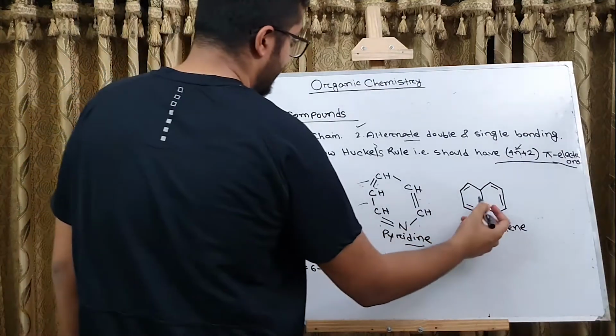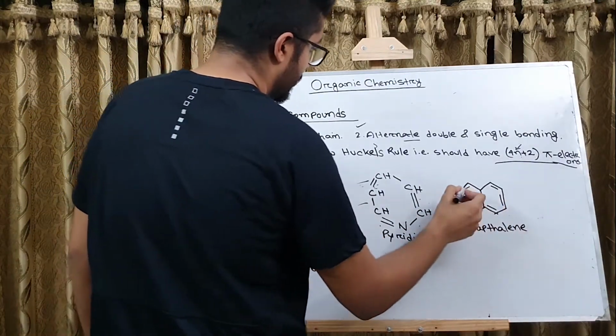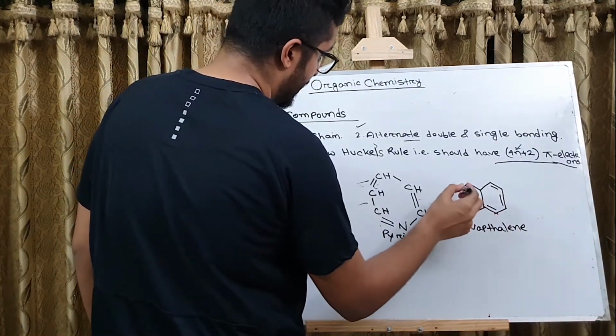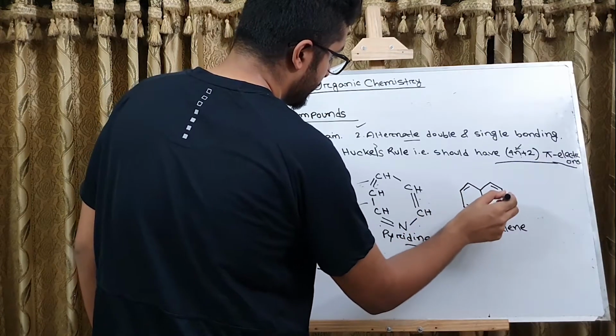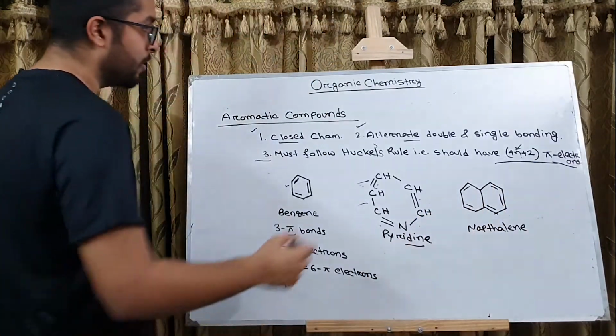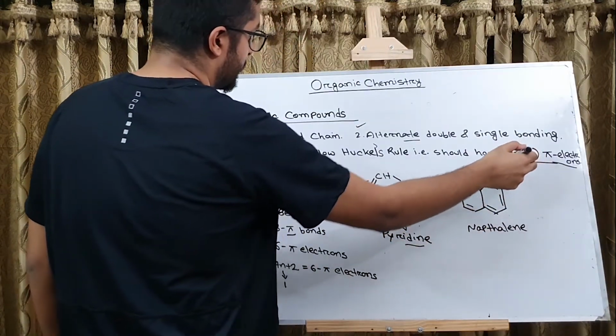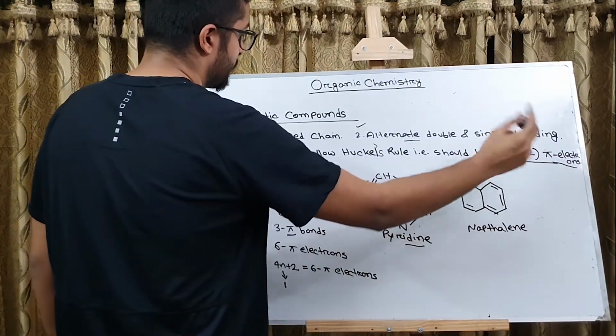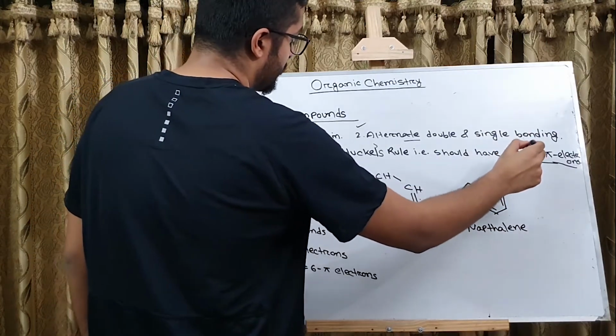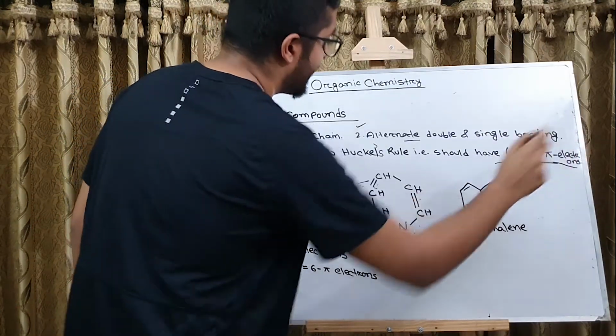In case of naphthalene, we have 2 rings. So the number of pi bonds here are 1, 2, 3, 4, 5. So in case of 2 rings, the value of n would be 2. And so according to Huckel's rule, there must be 4 into 2, 8 plus 2, that is 10 pi electrons.